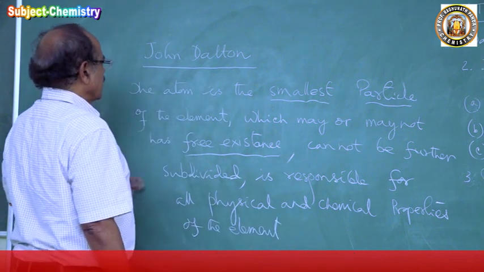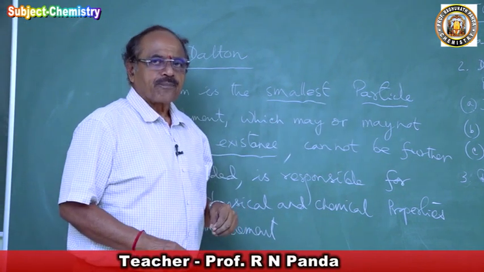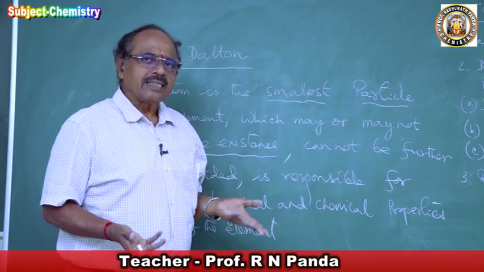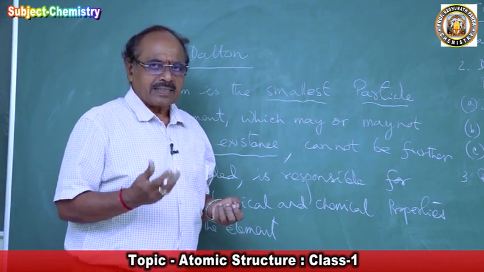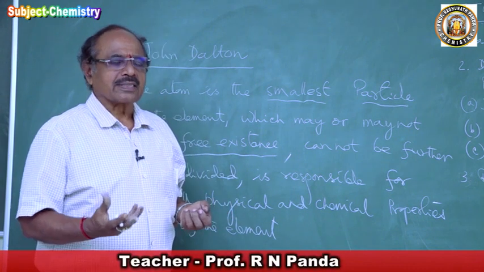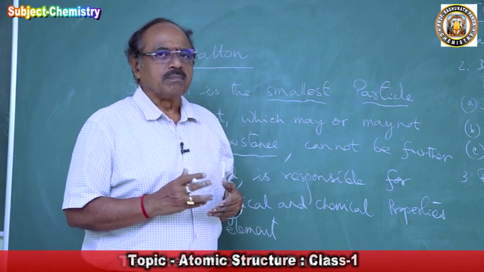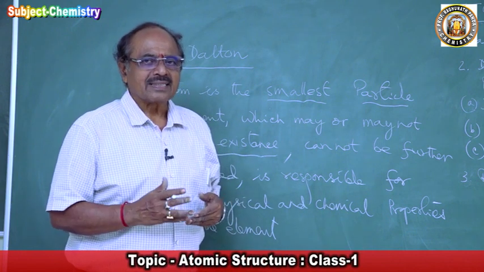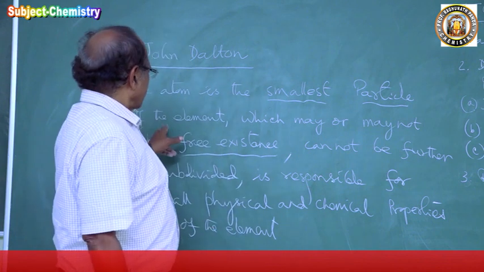He says the atom is the smallest particle. Why use the word particle here? If you say the atom is a particle, yes, but you have to point out what a particle is. A particle is one which has mass, some volume, and the state of inertia.